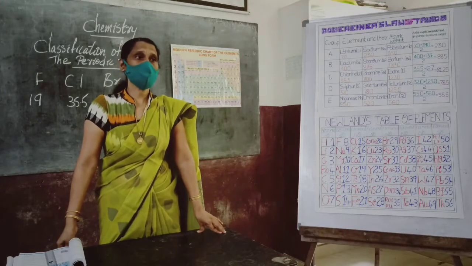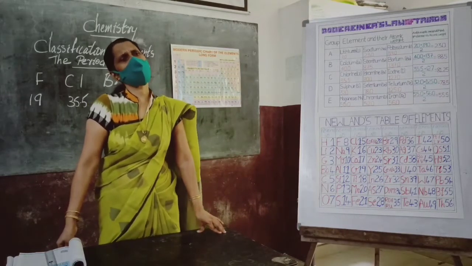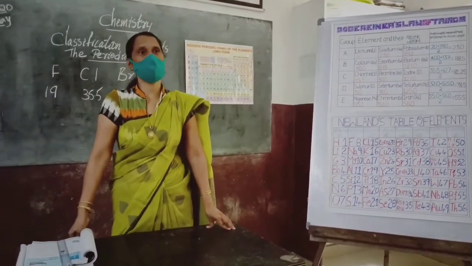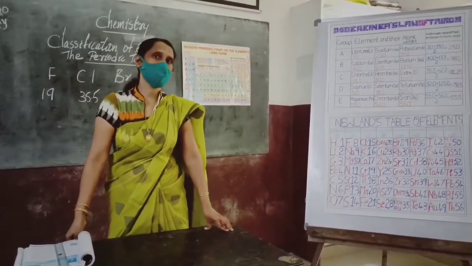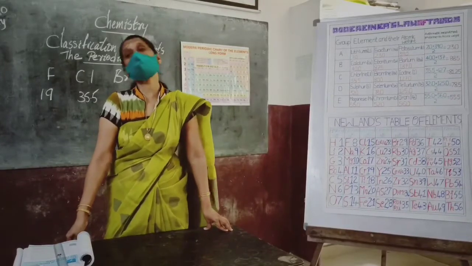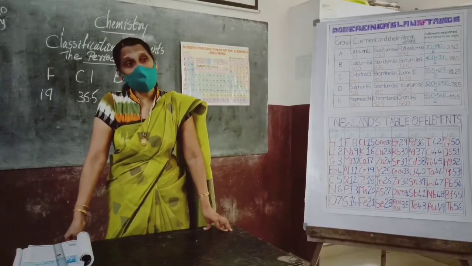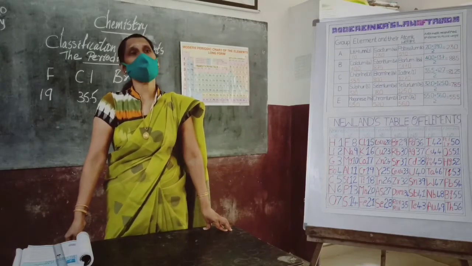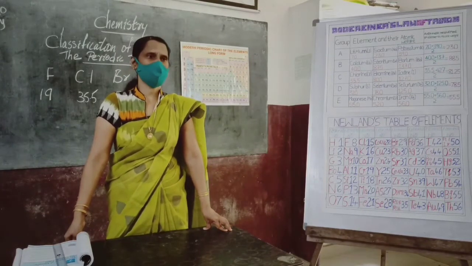So Newlands came with a suggestion. He also studied the chemical properties and physical properties, and then he suggested writing down the elements according to the ascending order of atomic weight.